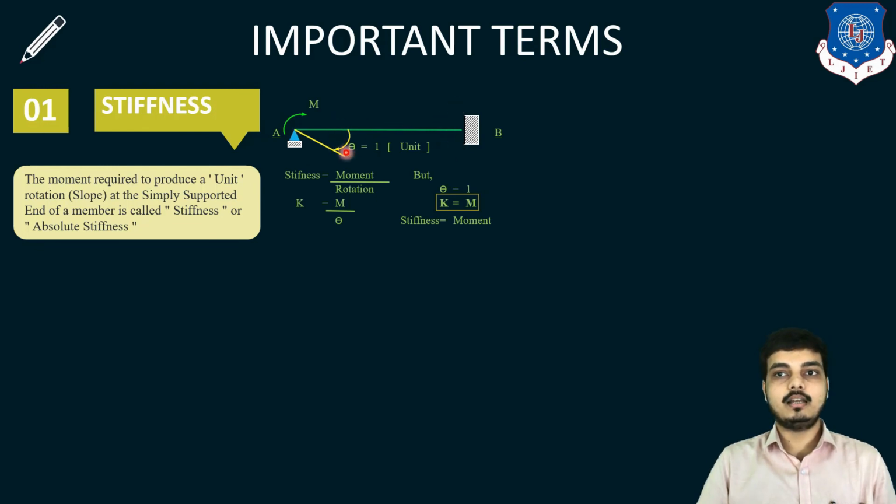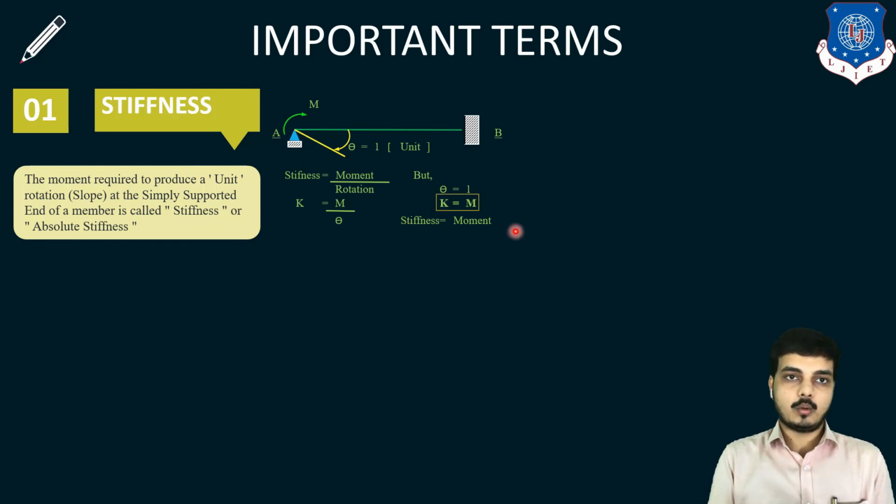We require theta equals to unit, which is 1, at A support. So for that, stiffness is equal to moment upon rotation. Here we require stiffness equals to moment upon rotation, in which theta we have taken as 1. Stiffness is noted with K, moment as M and rotation as theta, and we require theta as 1. So placing theta equals to 1, ultimately we get K equals to M. Ultimately stiffness equals to moment.